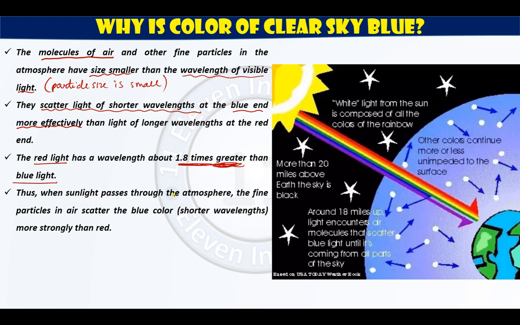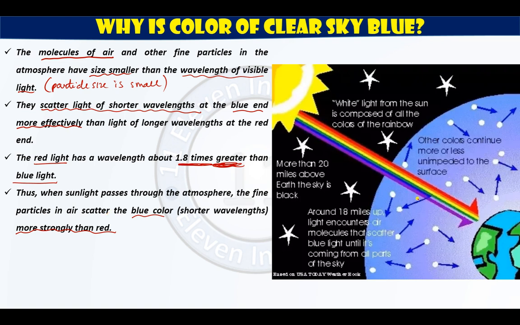Thus, when sunlight passes through the atmosphere, the fine particles in the air scatter the blue color. The fine particles in the air scatter the blue color more strongly than red. Clear?